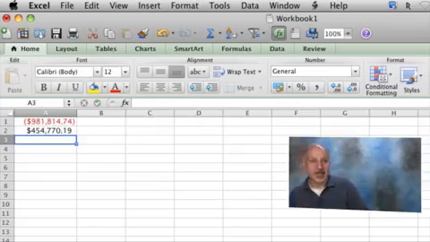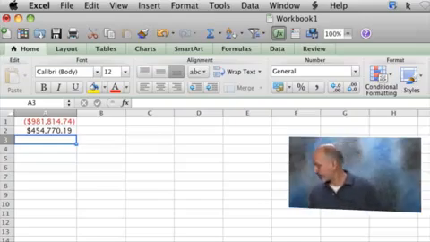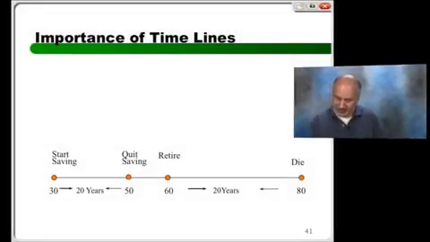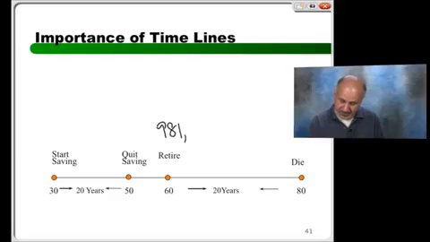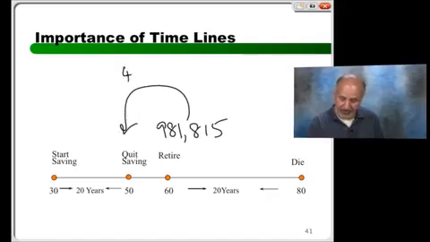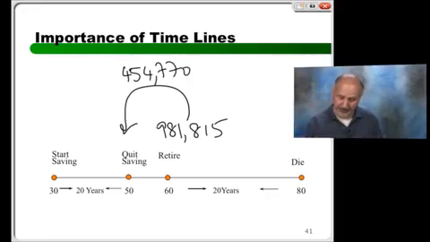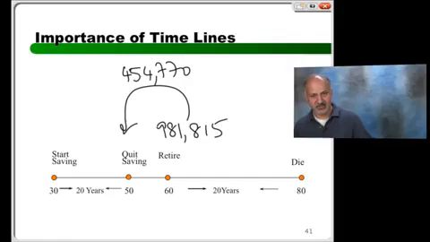So what is the value of 981 year 60 in year 50? Well, the value is about $454,770. I apologize, there's a little bit of going back and forth here. Let me just write out the numbers. So it's about 981,815. I have now brought it back to about 454,000, and to get the numbers right, 770. I'm just confirming that the numbers are right.